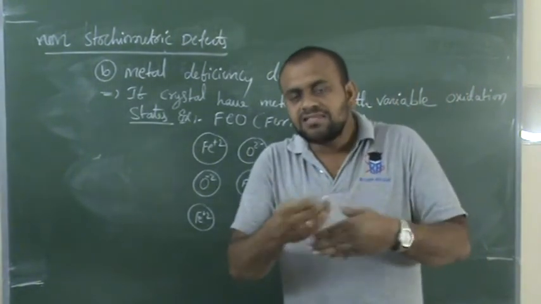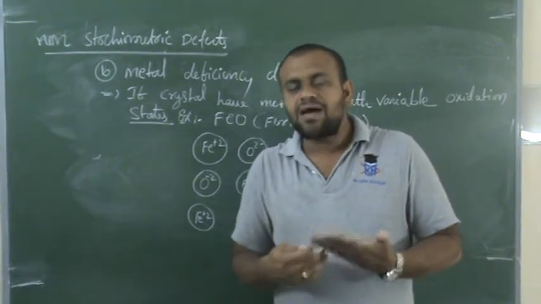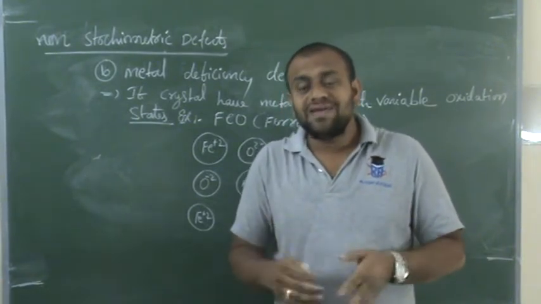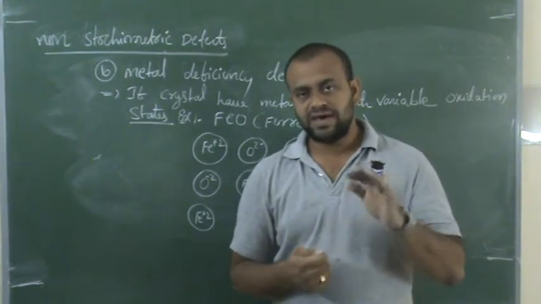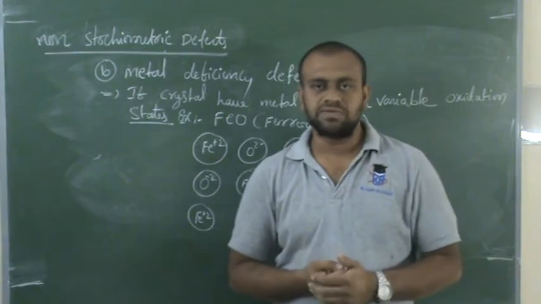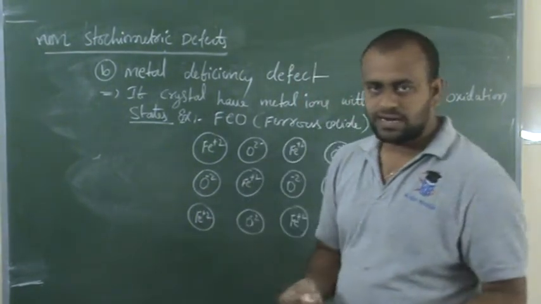Whenever it is exposed to the atmosphere, after some days, ferrous will convert into ferric due to reaction with the atmosphere.